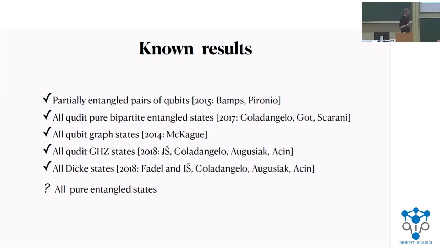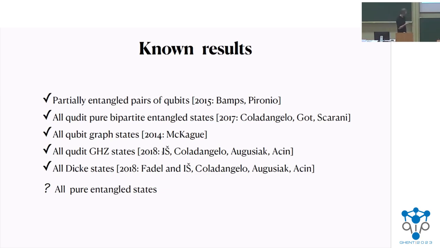This task seems complicated because for any particular state that has some structure, we need to find the correlations that self-test it, and these correlations depend on the form of the state, on some symmetry or something. So if you have an arbitrary quantum state without symmetries, it seems quite difficult to find a way to self-test this state, and our paper is the answer to this problem.